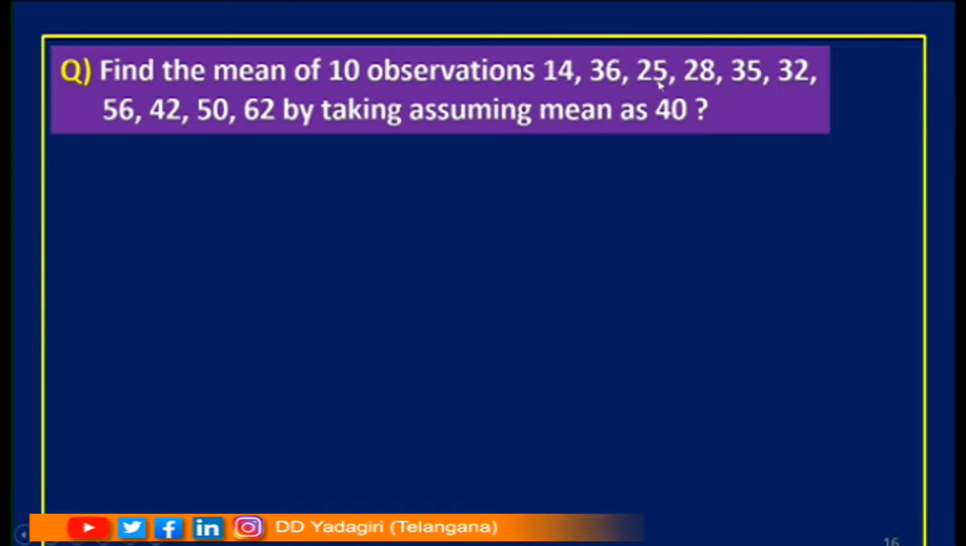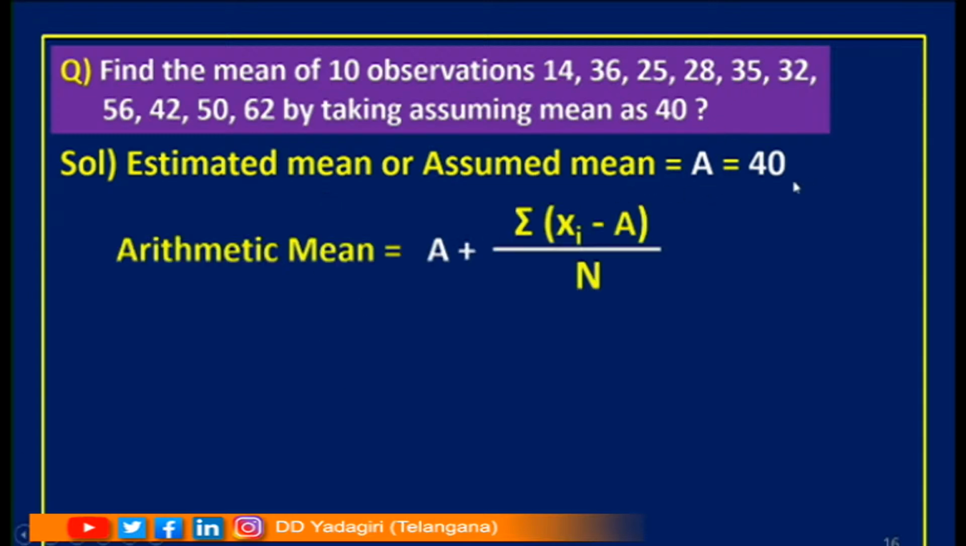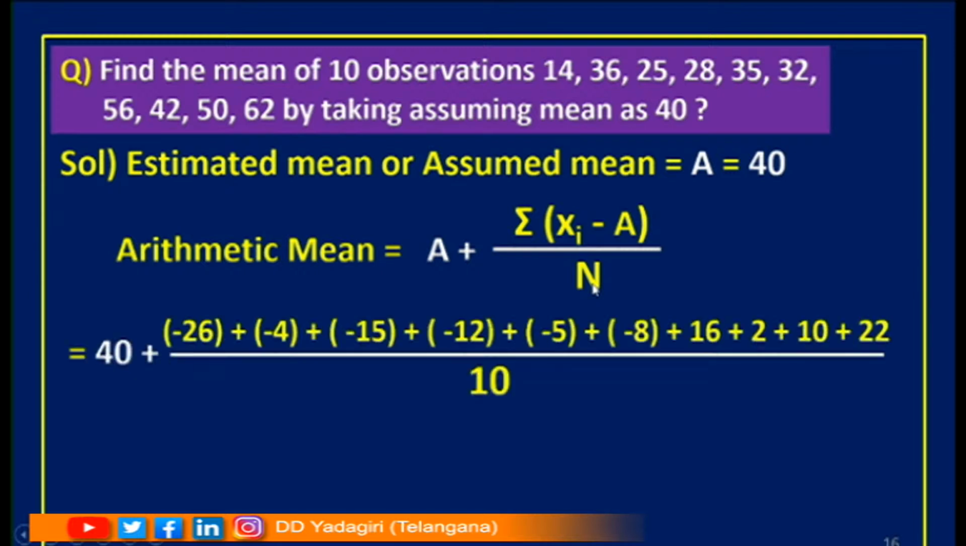See children, here I am taking 10 observations by assuming mean as 40. These are the 10 observations. From this, we are assuming mean as what? 40. So what I am doing here? Estimated mean or assumed mean is equal to A equal to 40. So arithmetic mean equal to A plus sigma xi minus A by n. A is nothing but 40.